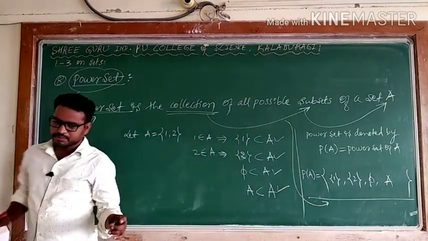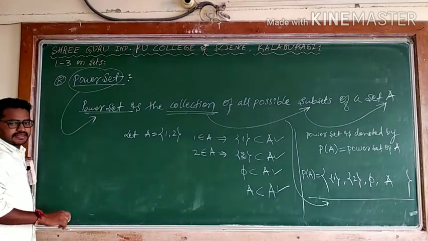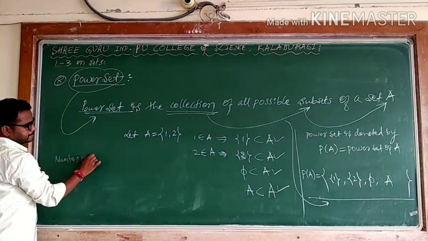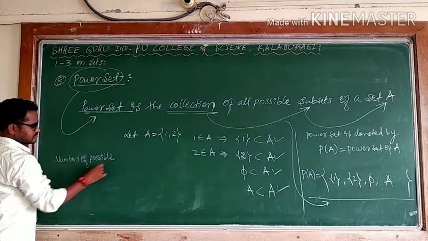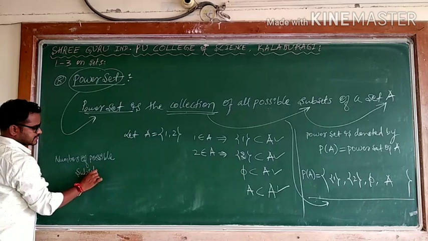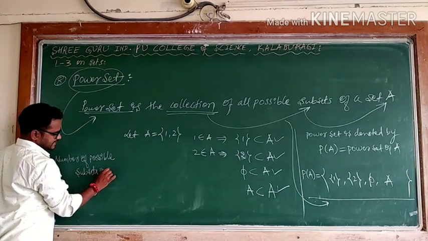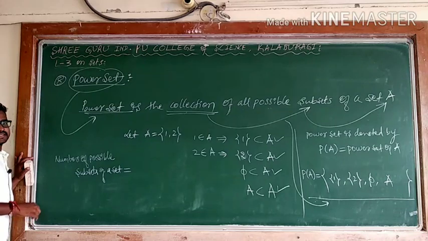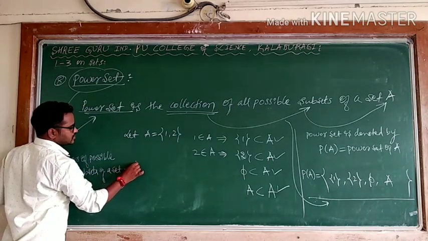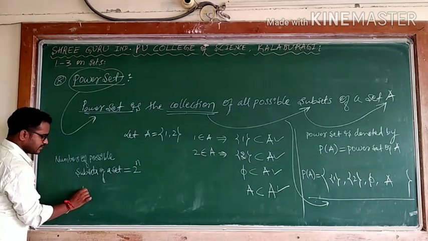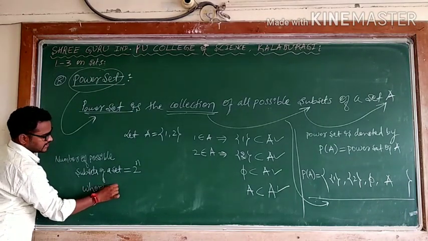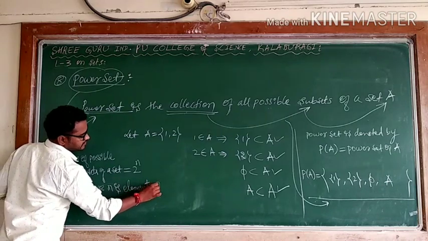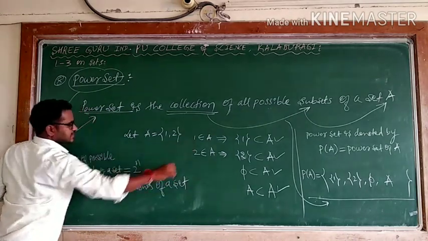How many possible subsets does a set A have? The number of possible subsets of a set, and it may be any set, is 2 to the power n, where n is the number of elements of the set.